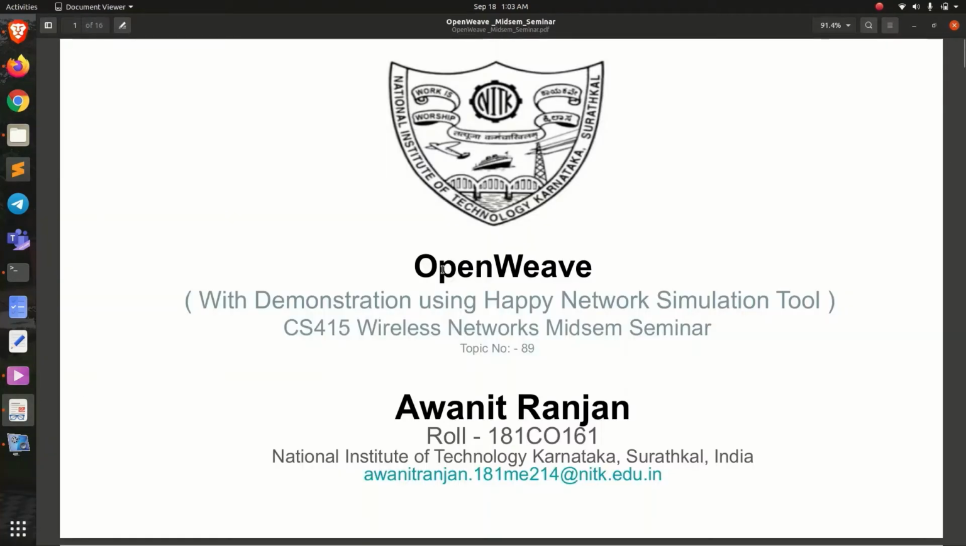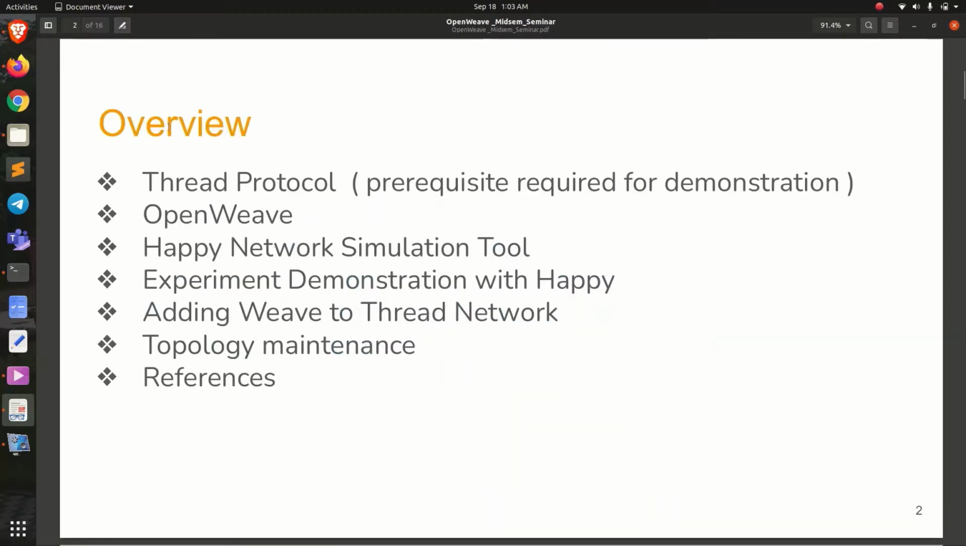This is Avni, and I am going to present a seminar on OpenThread with a demonstration using Happy2. So before that, let's understand some prerequisites which are required for understanding this topic. This is the content which we will be discussing during this seminar.